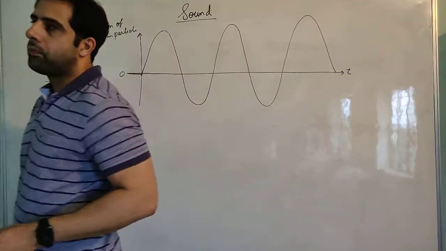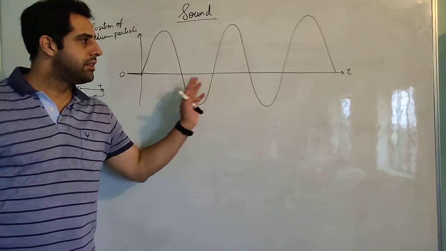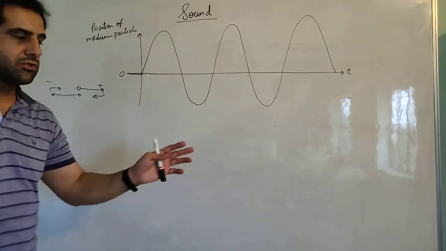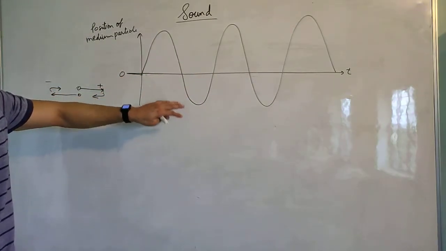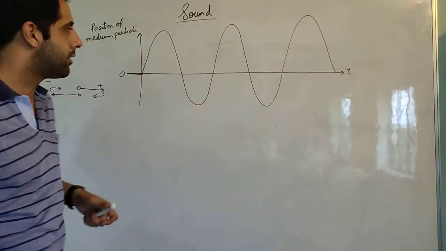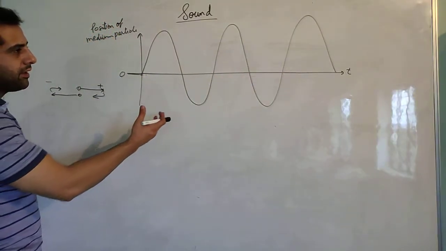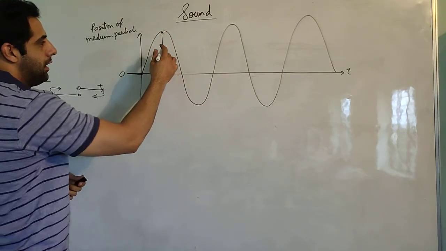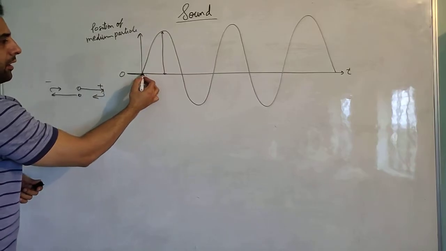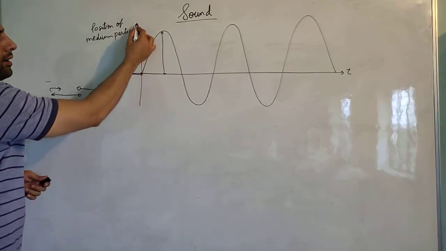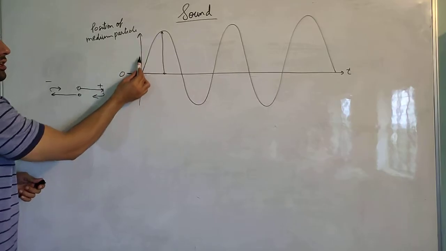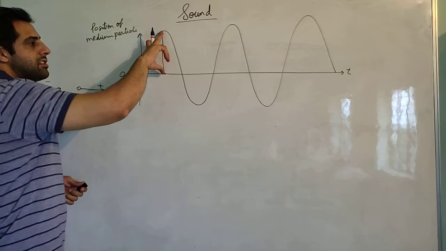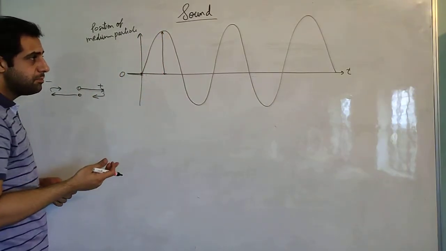In the last video, we studied this graphical representation, the position time graph of sound wave. How the sound wave is traveling can be represented in the form of position time graph, and this is the graph that we are going to get. Now there are certain parameters that we get from this graph. Now this particular point, we know that this is the maximum displacement. The particle started from here and it vibrated in the positive y-axis, towards the maximum displacement. So this is the maximum displacement of the particle from its mean position.